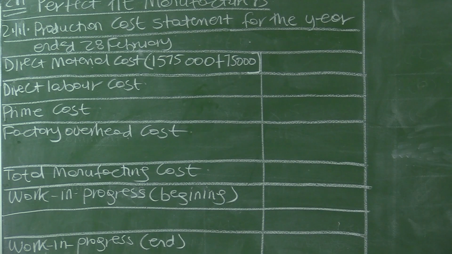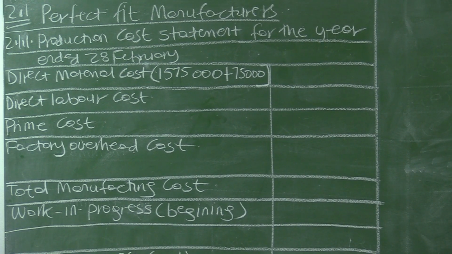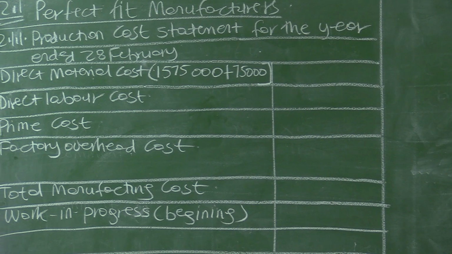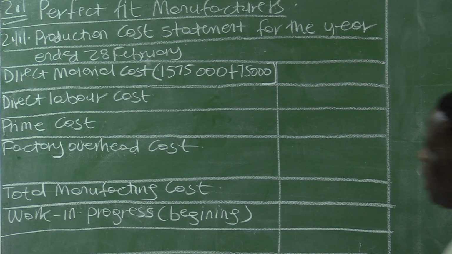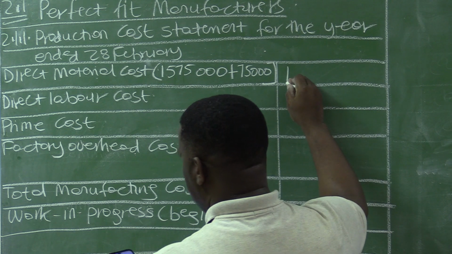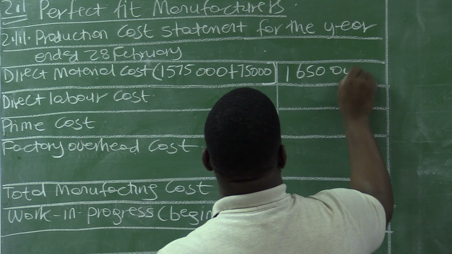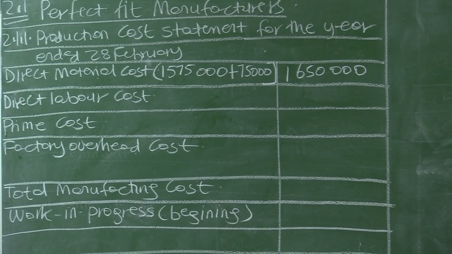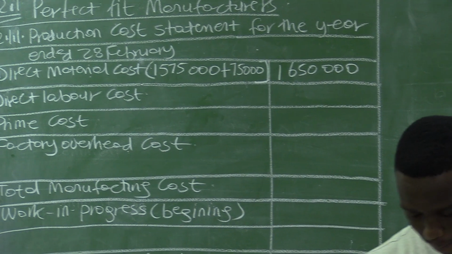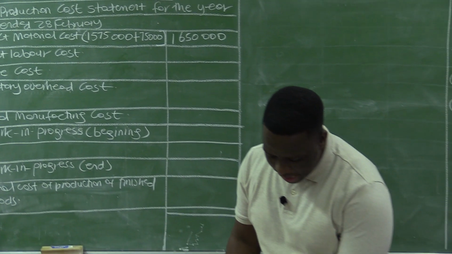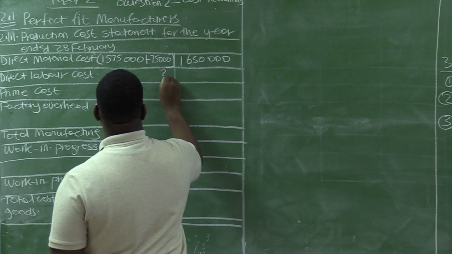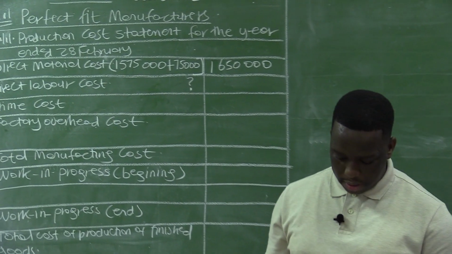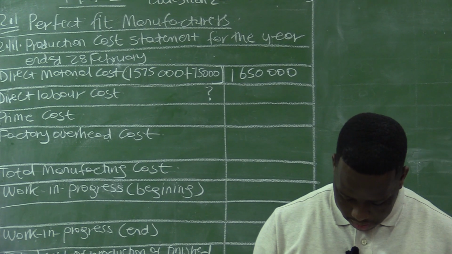So let us then add it. We have 1,575,000 price of the materials plus transportation cost, which is carriage on purchases of 75,000. So the total material cost is 1,650,000. And then the direct labor cost is not given here. We are given just a question mark next to the direct labor cost. The amount for the direct labor cost was not given.